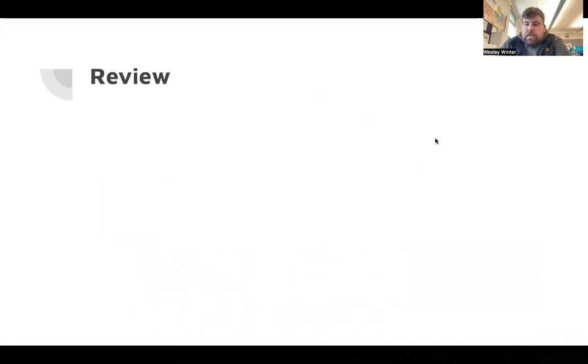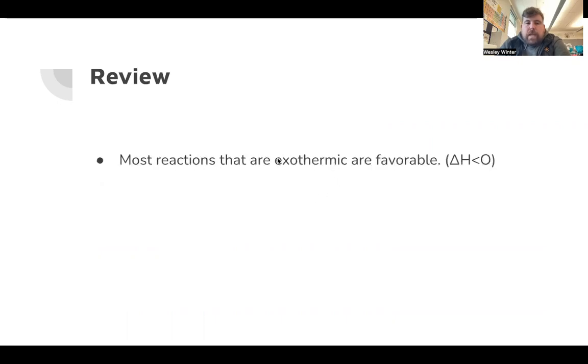So let's take a moment here to review what we've talked about today. We know that most reactions are exothermic. The reactions that are exothermic tend to be favorable. This is when delta H is negative. Remember, negative. The reason that delta H being negative makes for a thermodynamically favorable reaction is because it increases the entropy of the surroundings.